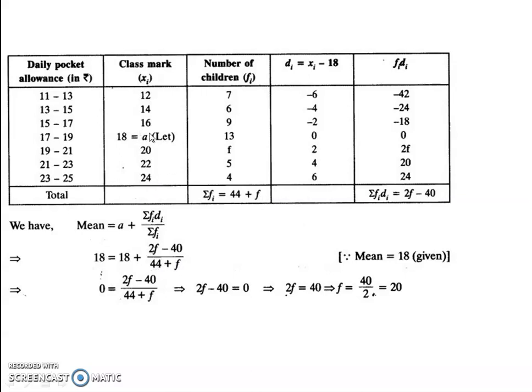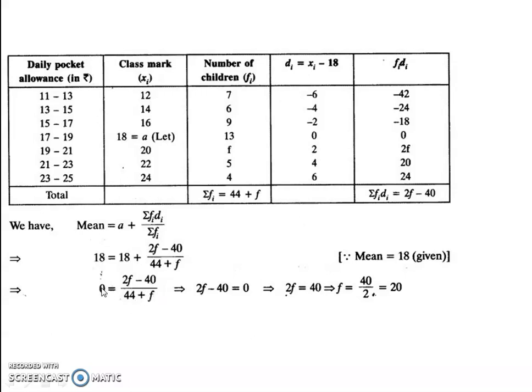Students, when I took A as 18, I told you it is for easy calculation. Here I'll show you why. Here 18 and 18 get cancelled. So I'll get 0 here. 0 is equal to 2f minus 40 by 44 plus f. When you cross multiply, this also will go, isn't it? 44 plus f into 0 is 0.